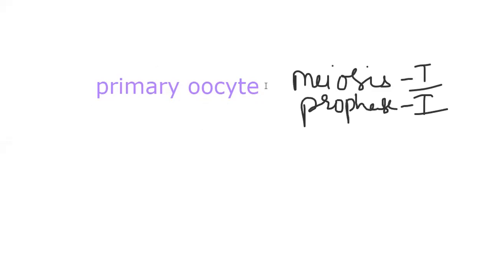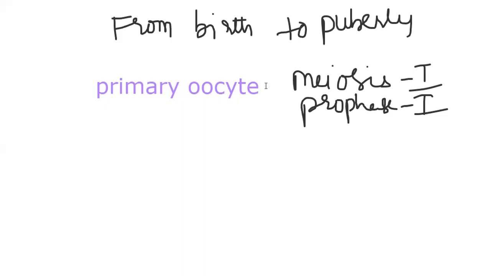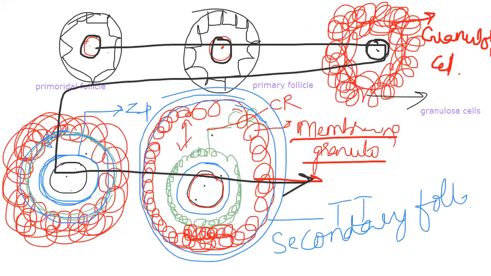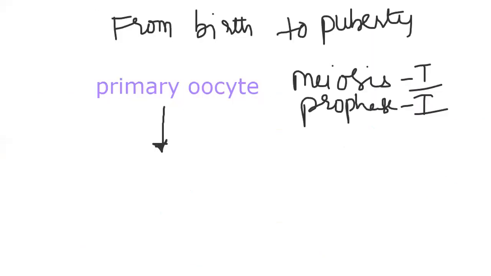From before birth, from birth to puberty, the primary oocyte in the center of the primordial and primary follicle is at meiosis 1, prophase 1, at that particular stage. Then, when the primary follicle is developing into the secondary follicle and tertiary follicle, meiosis 1 will be completed inside.